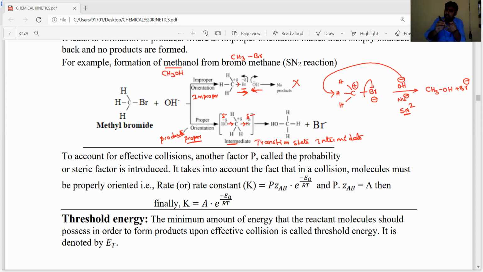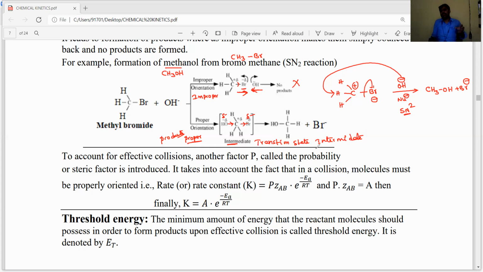Those reactant molecules have a minimum amount of energy, and they can easily reach the threshold energy state or transition state. After reaching the transition state, the reactant molecules should be in the proper orientation, then they undergo effective collisions and lead to formation of product.